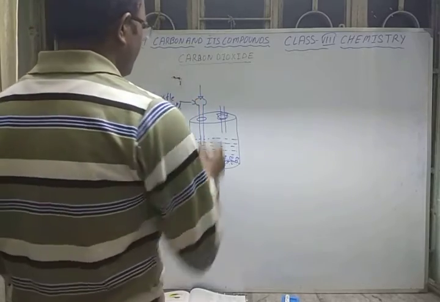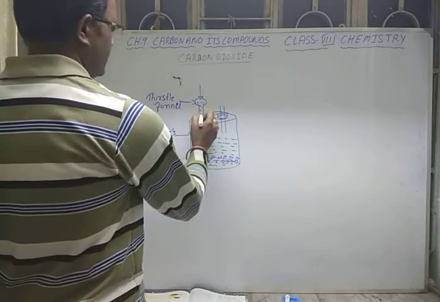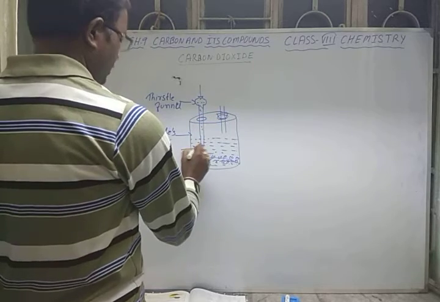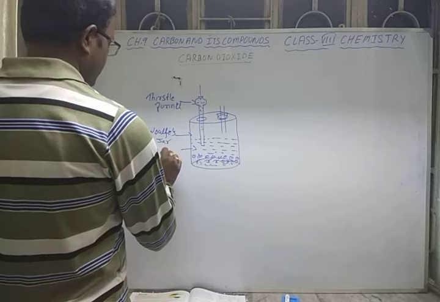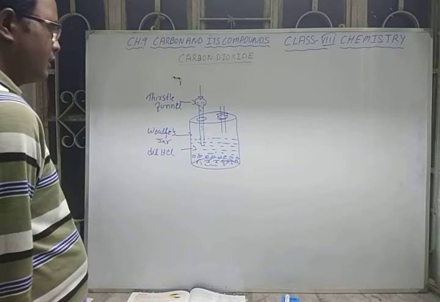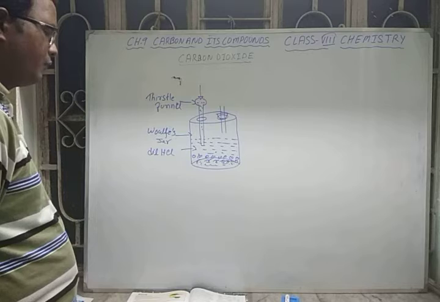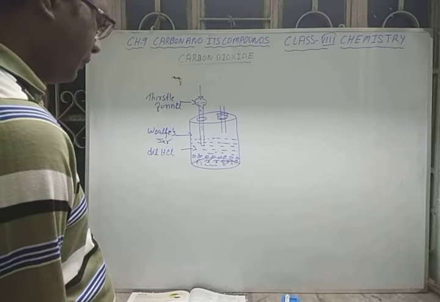From this thistle funnel, you have to put acid. Which acid can you take? Here in the book, dilute HCl is taken. When dilute HCl is taken, you will see some gas liberated from it, and